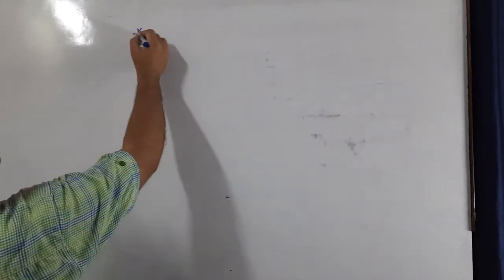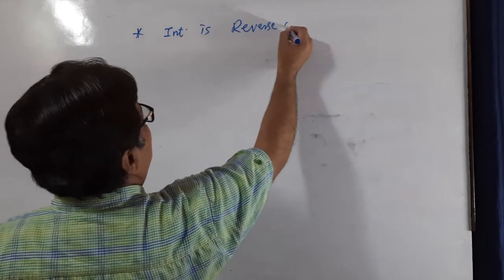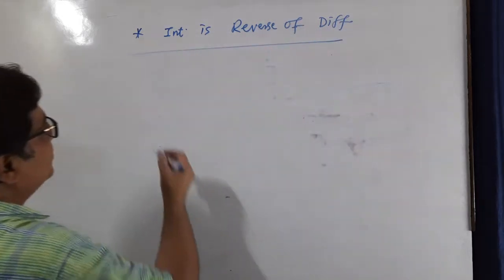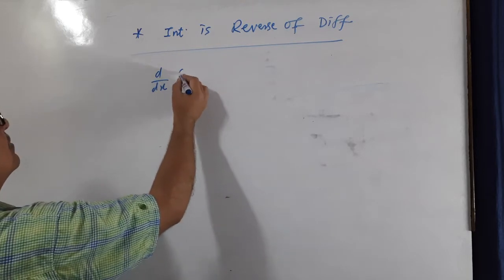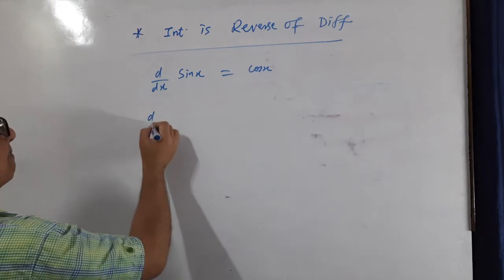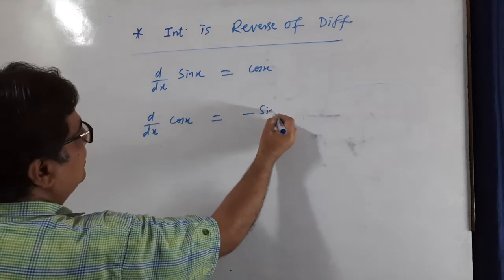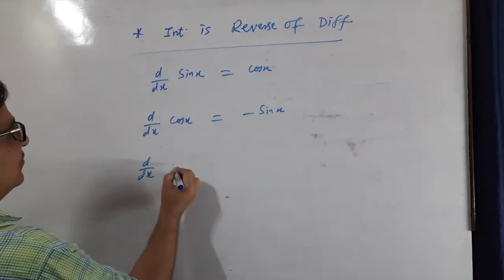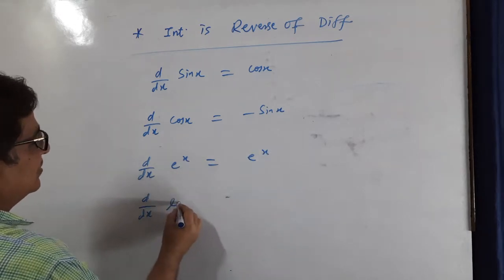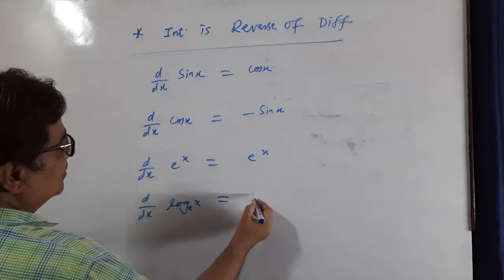Now, next point. Integration is reverse of differentiation. You know, differentiation of sin x is cos x. Differentiation of cos x is minus sin x. Differentiation of e raised power x remains e raised power x. Differentiation of log to the base e, natural log x, is 1 by x.